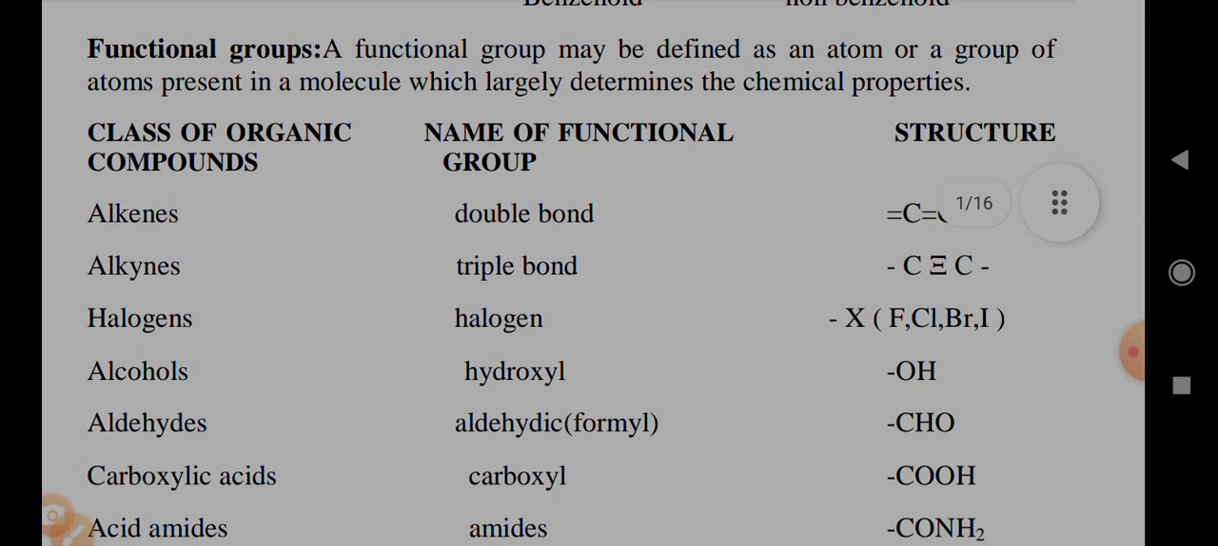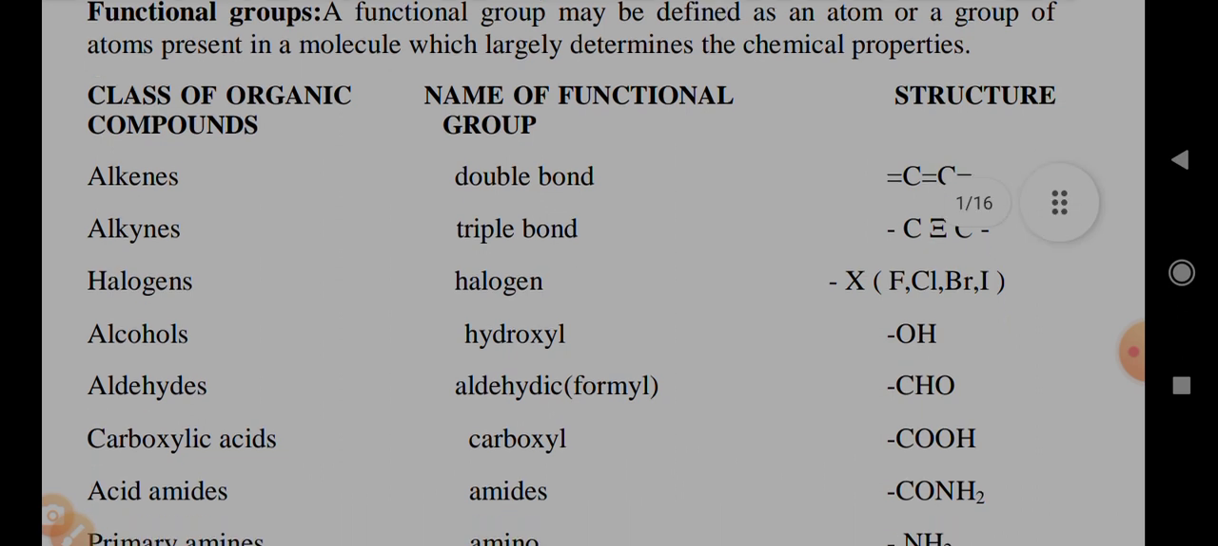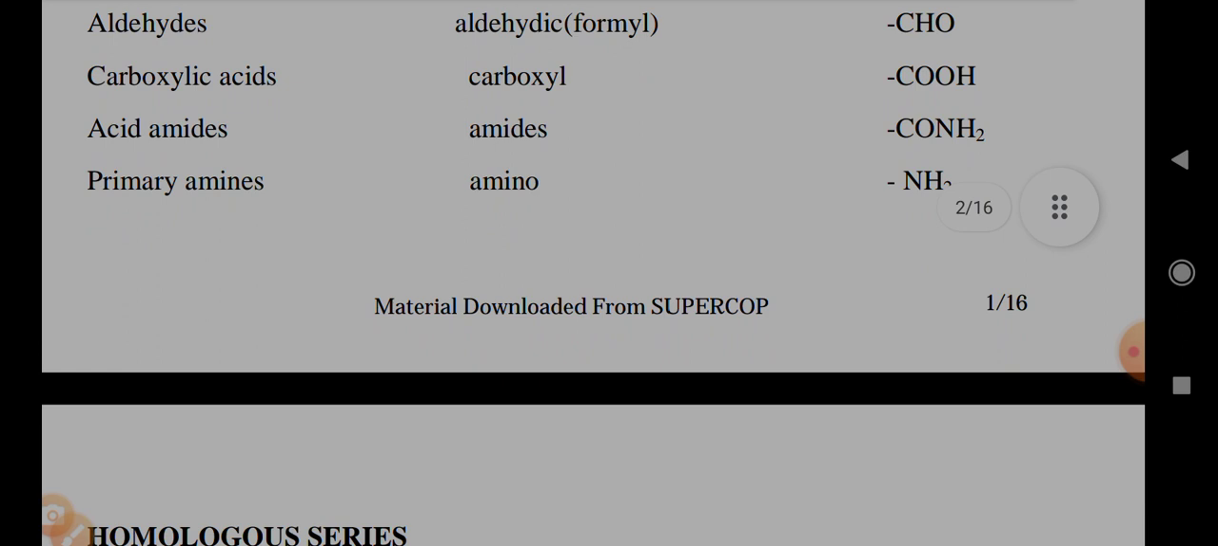Functional groups. A functional group may be defined as an atom or group of atoms present in a molecule, which largely determines the chemical properties. Alkenes have a double bond, alkynes a triple bond, halogens halo minus X (F, Cl, Br, I), alcohols hydroxyl OH, aldehydes aldehydic formyl CHO, carboxylic acid carboxyl COOH, acid amides amide CONH2, primary amines amino NH2.